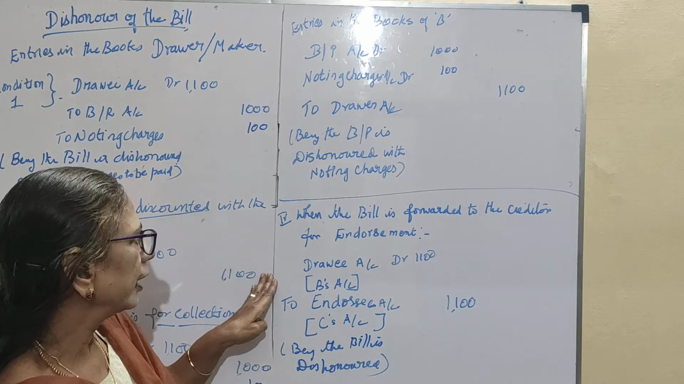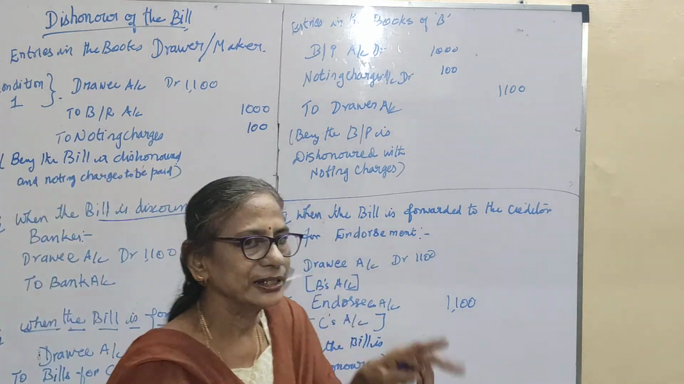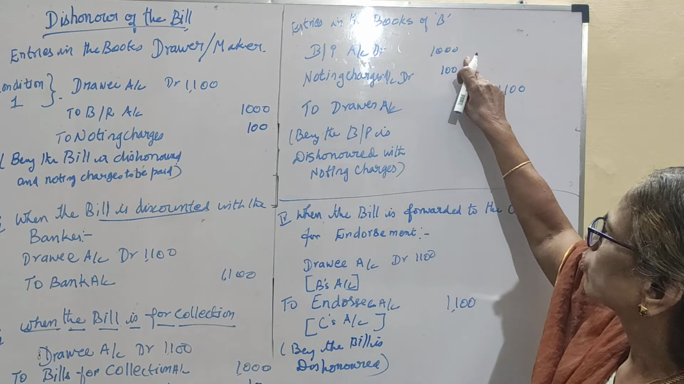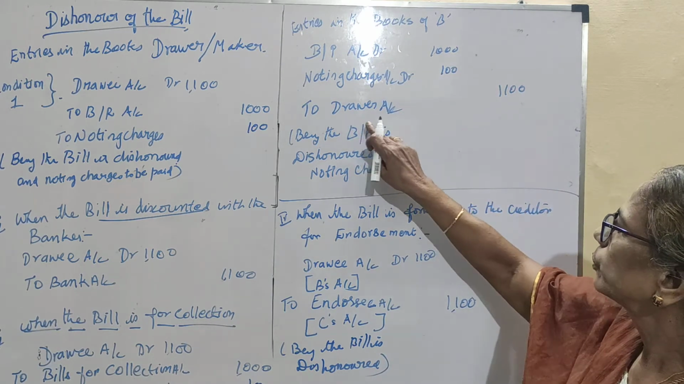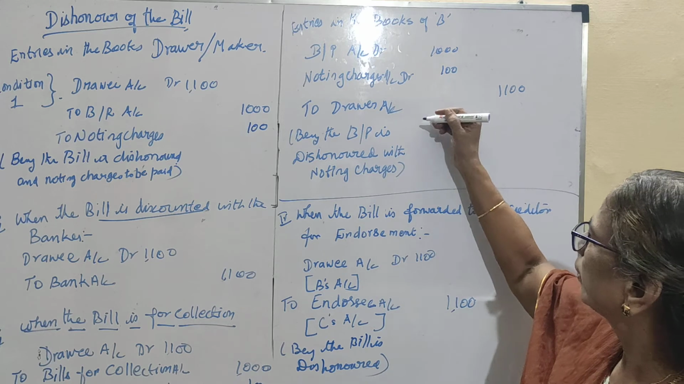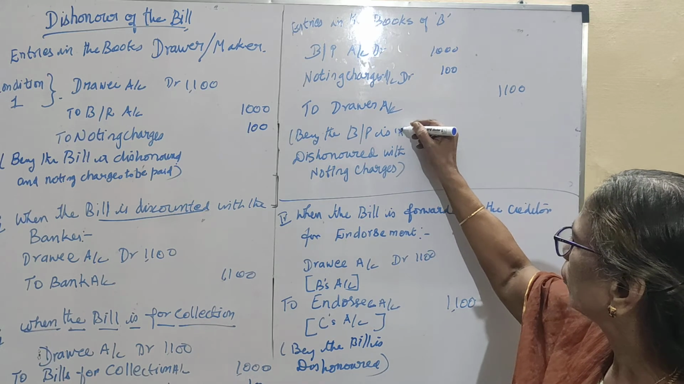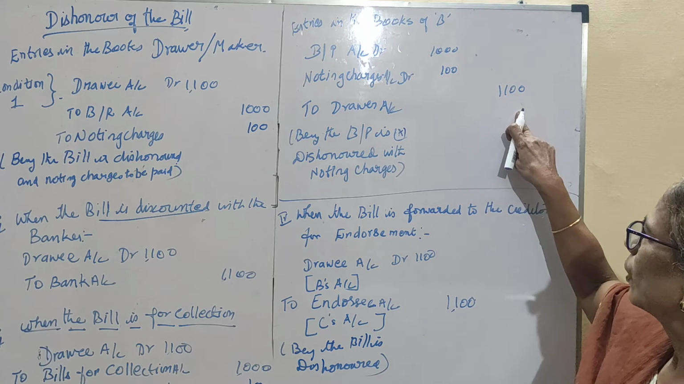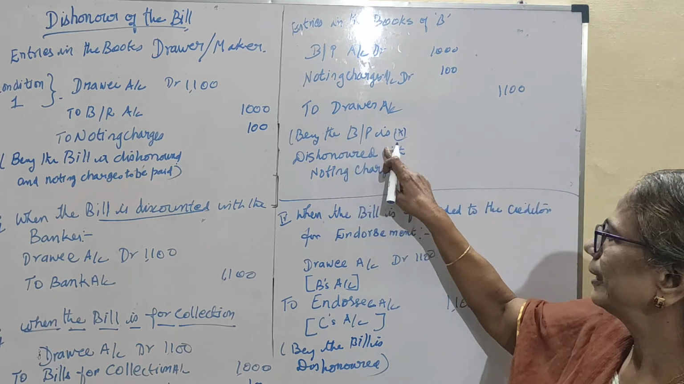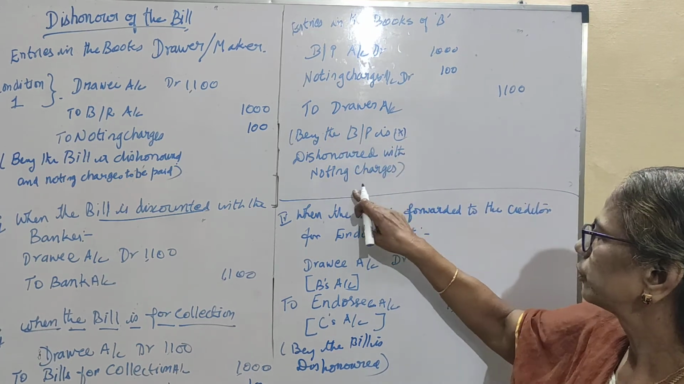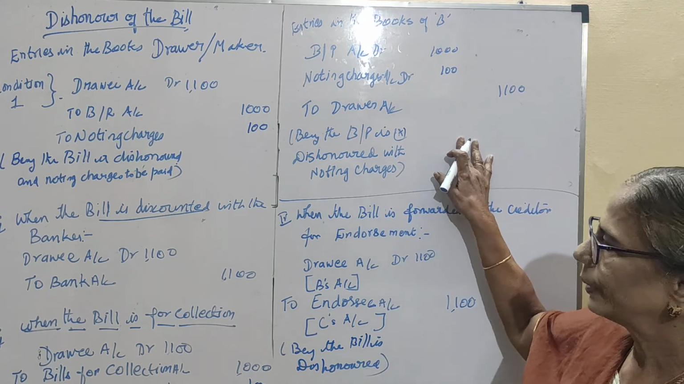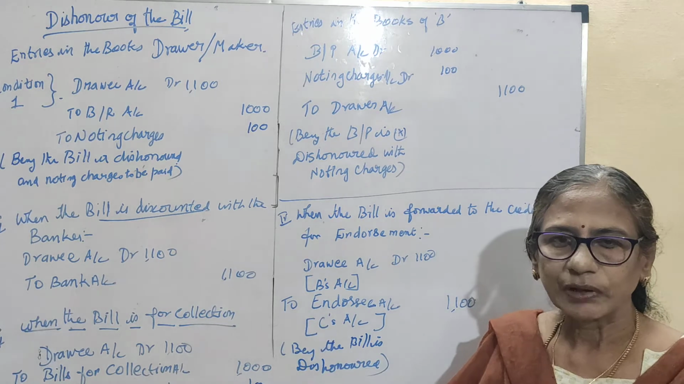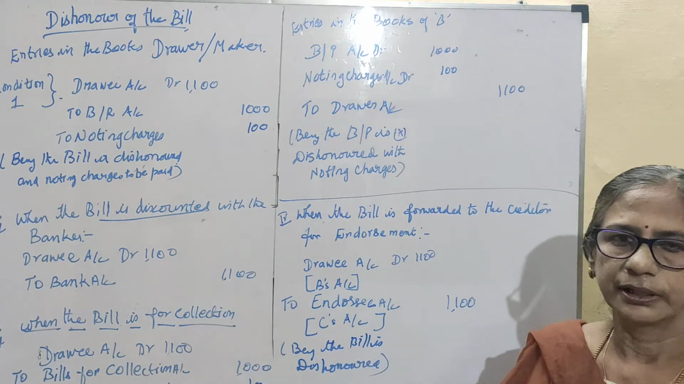In all these 4 conditions, the entry in the books of B will be like this. Bills payable account debited with 1,000, noting charges 100, to drawer account. According to him, the drawer here is A's account. A's account should be credited 1,000, 100 and 1,100 total. Being the bill is dishonored with noting charges, it should be paid. These journal entries should be passed and will be used for solving the problem.